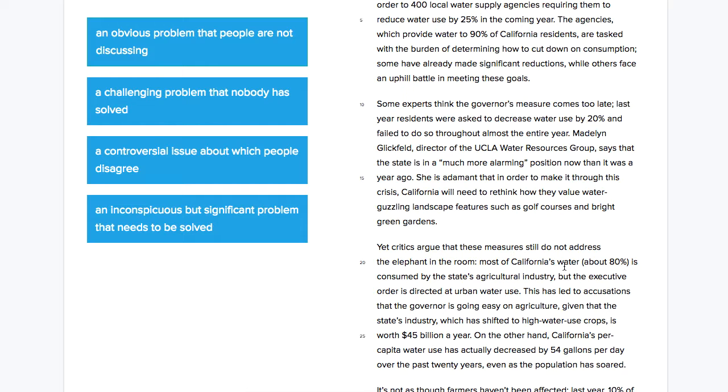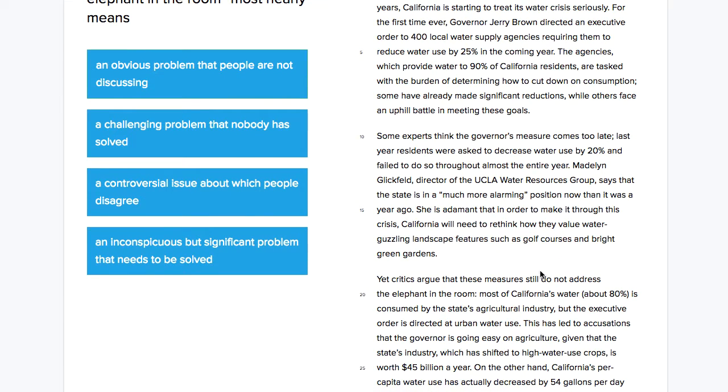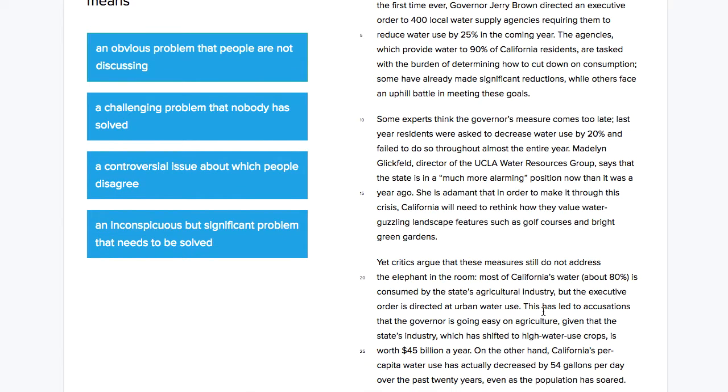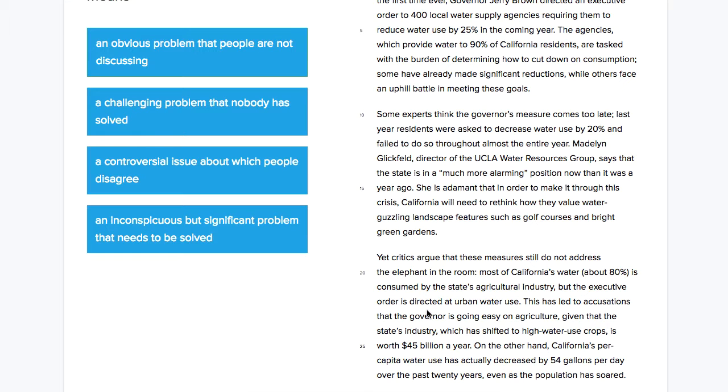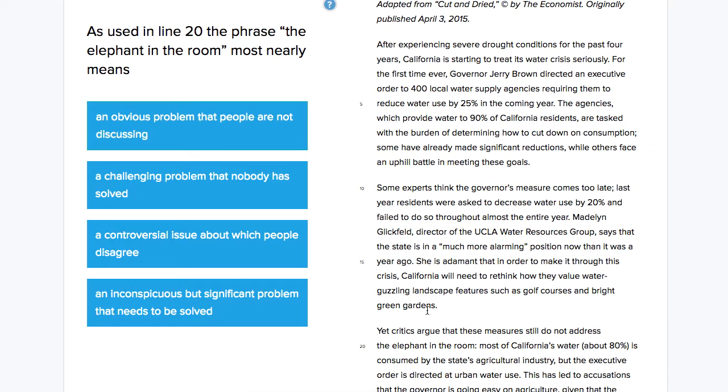Okay. So if that's the elephant in the room, then let's look at these options. And actually, let's keep reading first. "This has led to accusations that the governor is going easy on agriculture, given that the state's industry, which has shifted to high water use crops, is worth $45 billion a year." Okay. So if we already know what the elephant in the room means, this question is pretty easy to answer. If we don't know what it means, then let's start ruling some things out.